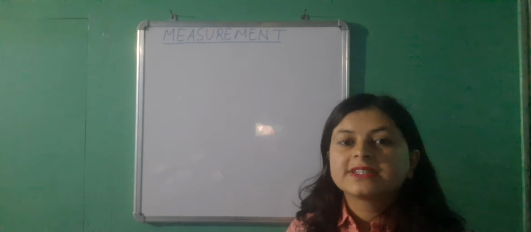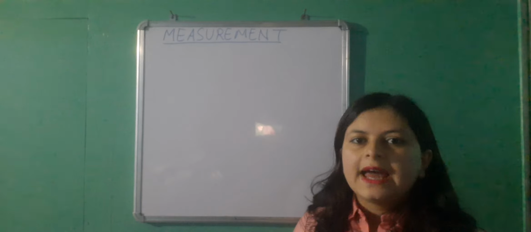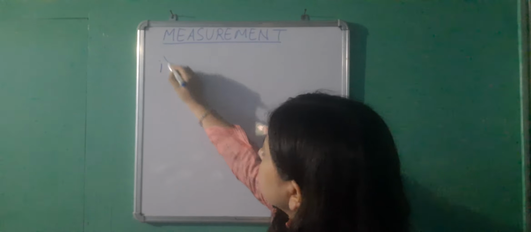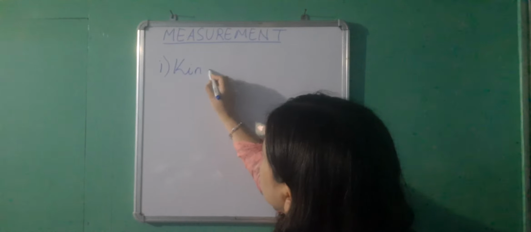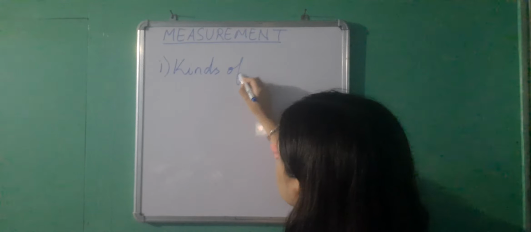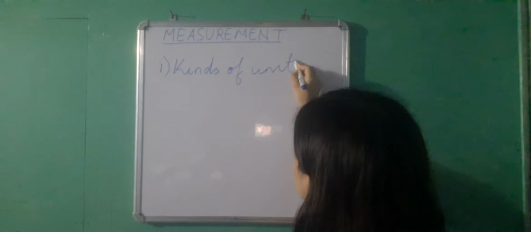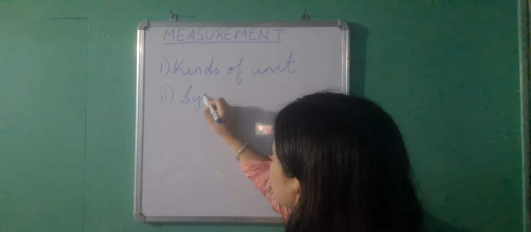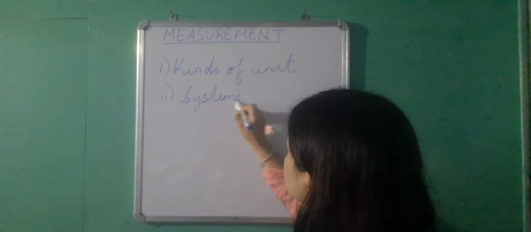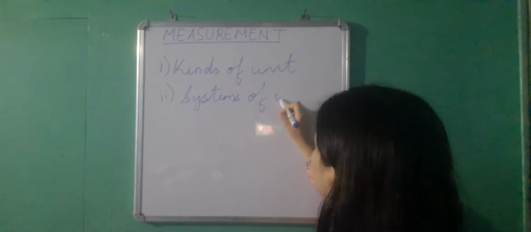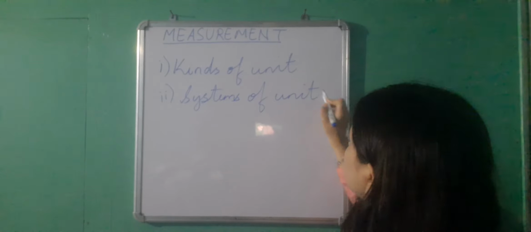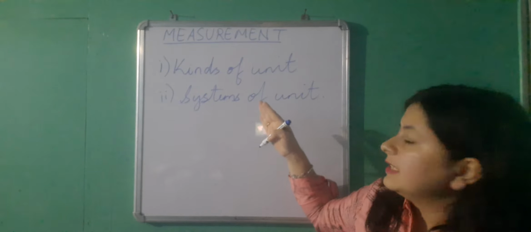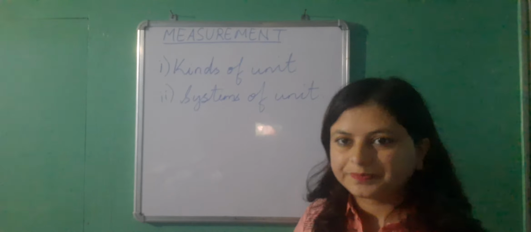This will be your second lecture on this chapter, measurement, and in this class we are going to discuss firstly kinds of unit, and secondly systems of unit. So the two topics for today's discussion are kinds of unit and systems of unit.